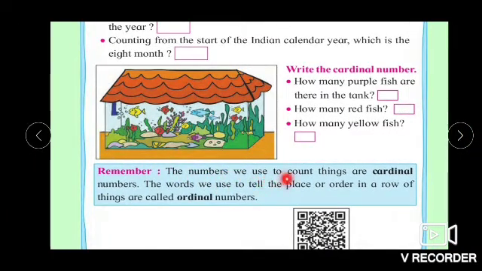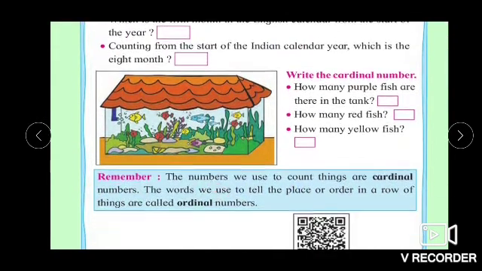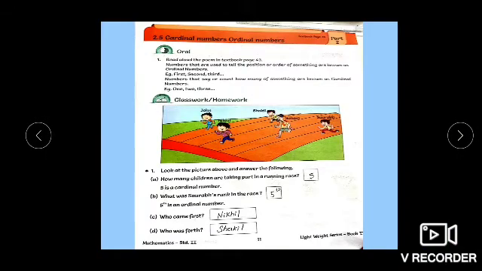Remember, the numbers we use to count things are cardinal numbers. The words we use to tell the place or order in a row of things are called ordinal numbers. Now children, come to page number 11 of your Maths Reliable Workbook number 3. Just like we have solved in our Maths textbook, page number 44, the same way you are going to solve it in your Reliable book number 3, page 11.